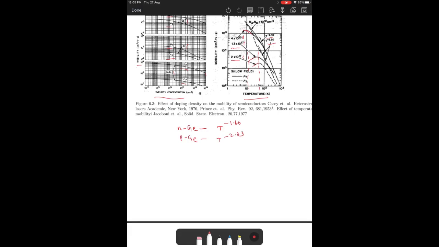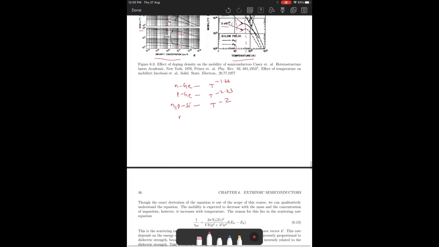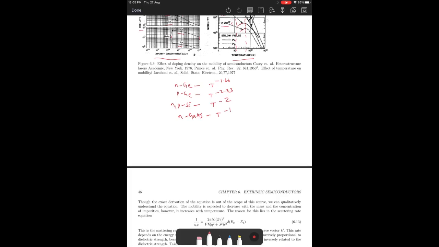Similar relationship happens for silicon. Electrons and holes in silicon have about T power minus 2, whereas electrons in gallium arsenide have a relation of T power minus 1. Right? So most semiconductors with doping densities in the range of about 10 power 14 to 16 oddish have an increasing mobility as you reduce the temperature.